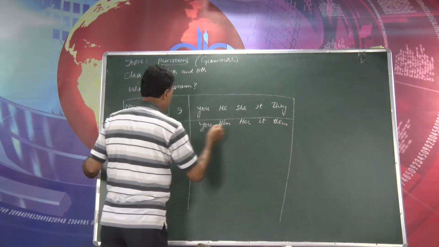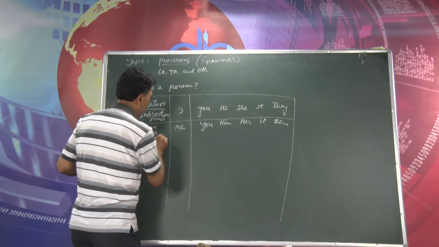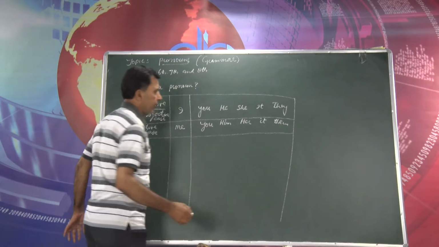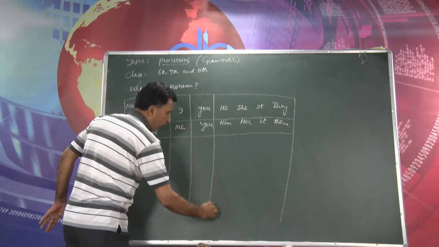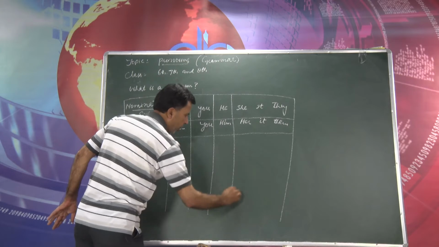We use these pronouns as objective case, and these are also personal pronouns.